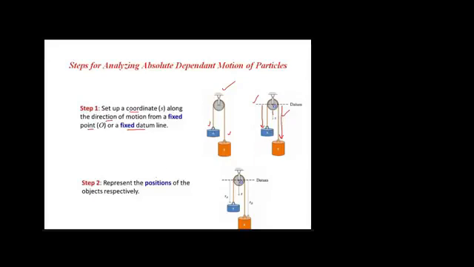So represent the position of each object. Let's say object A is at a distance SA from this datum, or we can say SA is a position vector that represents the position of object A, or block A. And SB is the distance of object B from the datum plane.